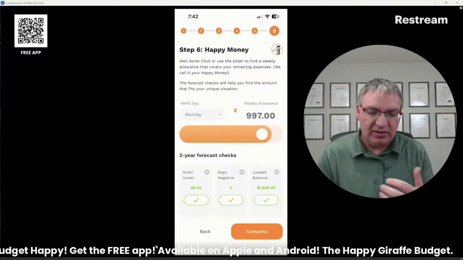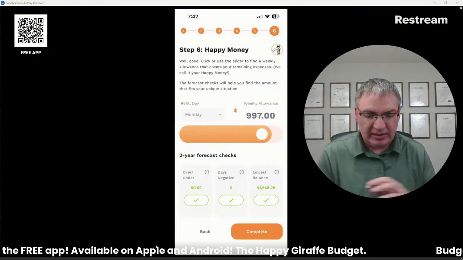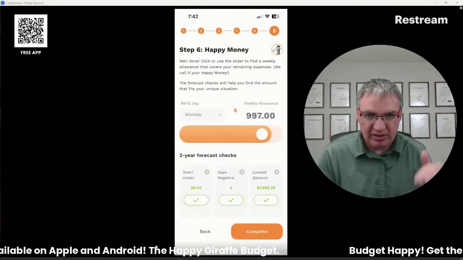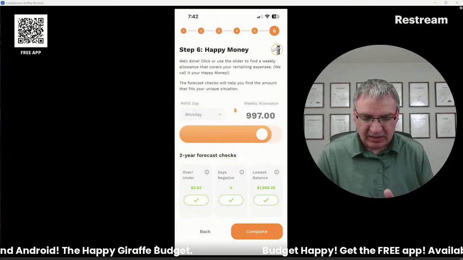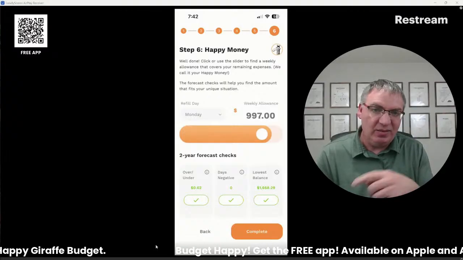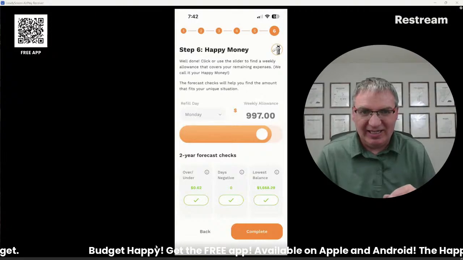Just use this to help you figure out what your weekly allowance is. So again, this is trending everything out for the next 2 years, and it's just making sure you're never going to go negative as long as those numbers are all green. So I'm going to go with that. This number is really high, just so you know, because I didn't put in all of their expenses. I didn't want to waste your time doing all that.